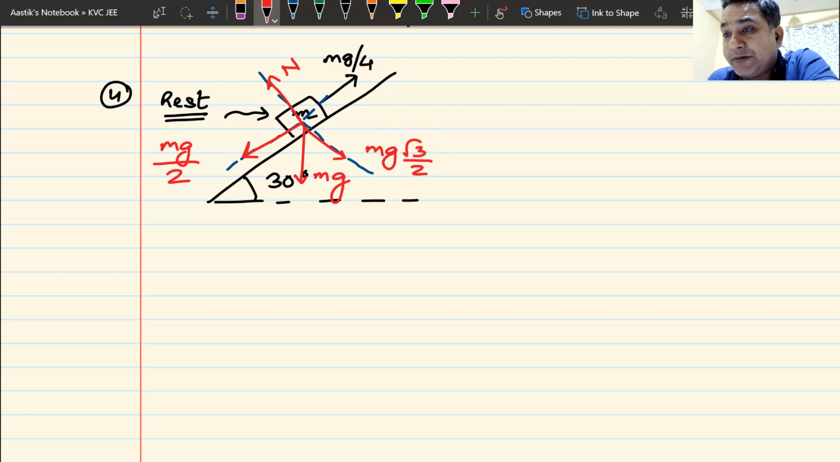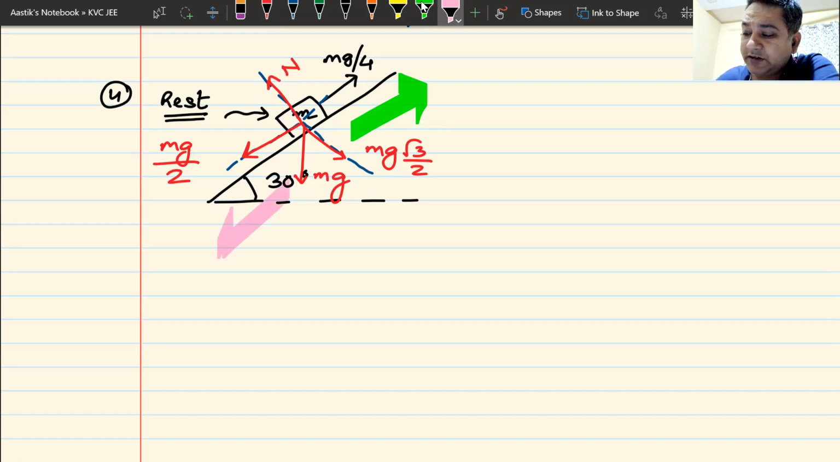Now the baton passes on to you. Can you tell me the value of static friction? First of all, can you tell me the direction of static friction? There can only be two directions of static friction possible. One is the green direction, upwards, or the other one is the pink direction, downwards. What is the direction of static friction?